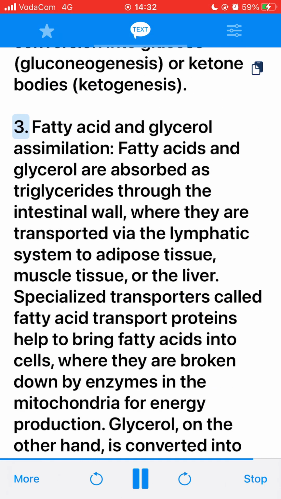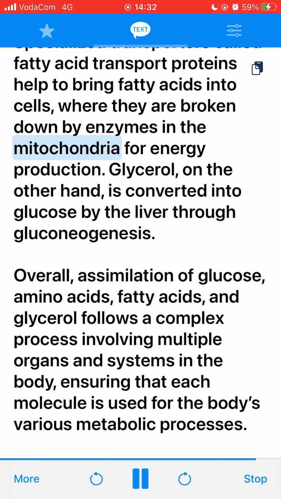3. Fatty acid and glycerol assimilation. Fatty acids and glycerol are absorbed as triglycerides through the intestinal wall, where they are transported via the lymphatic system to adipose tissue, muscle tissue, or the liver. Specialized transporters called fatty acid transport proteins help to bring fatty acids into cells, where they are broken down by enzymes in the mitochondria for energy production. Glycerol, on the other hand, is converted into glucose by the liver through gluconeogenesis.